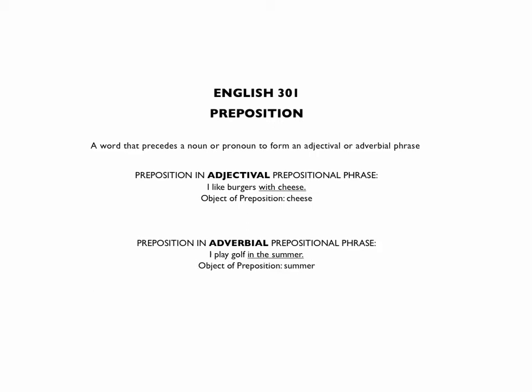Understand these phrases always as beginning with the preposition and ending with the object of the preposition. In this case, beginning with the preposition in and ending with the noun summer. In between, we can have any number of other descriptive words that point to the noun. In this case, we have one additional word, an adjective, the, which is what kind of adjective? As you know, a definite article. We can have that thrown in.